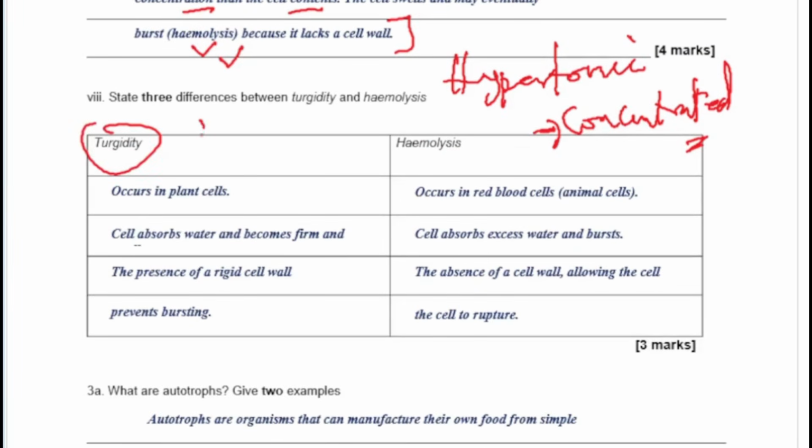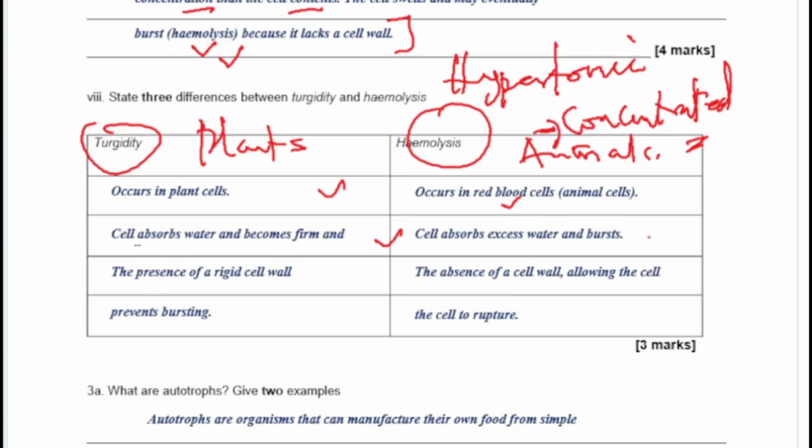So turgidity happens in plants, whereas hemolysis happens in what? In animals. Okay, so take note of that. So I wrote it here: occurs in plants, occurs in animals. So can absorb water and becomes firm. This one, excess water will make it burst.